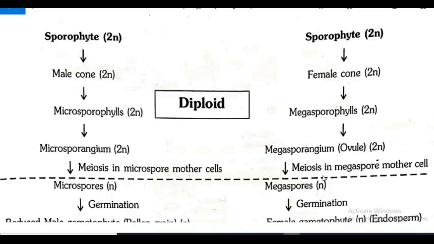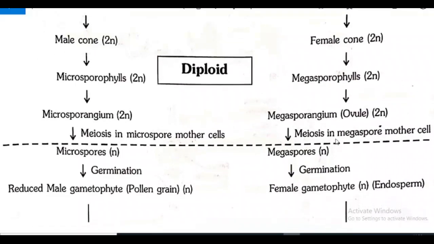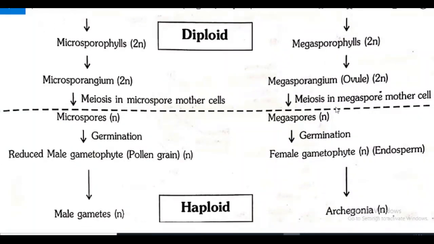We discussed that only one is functional, and this germinates and gives rise to female gametophyte, that is known as endosperm. So microspores germinate to form reduced male gametophyte, that is pollen grain, and the functional megaspore germinates to form female gametophyte, that is endosperm, and the male gametophyte pollen grain produces the male gametes.